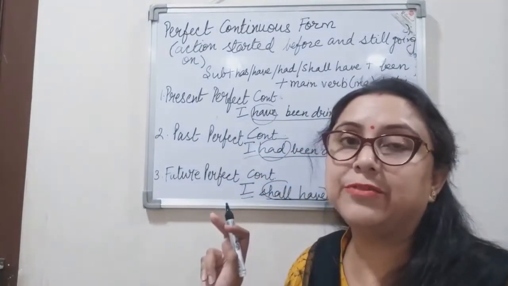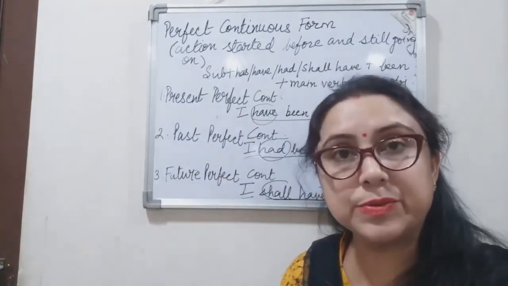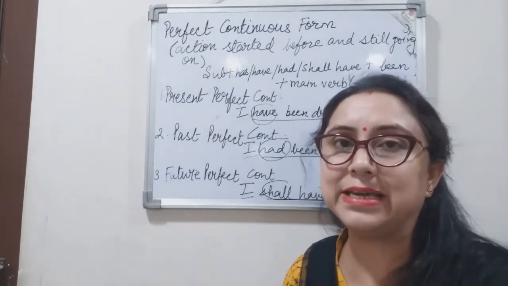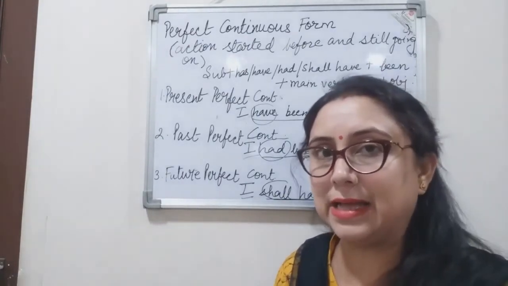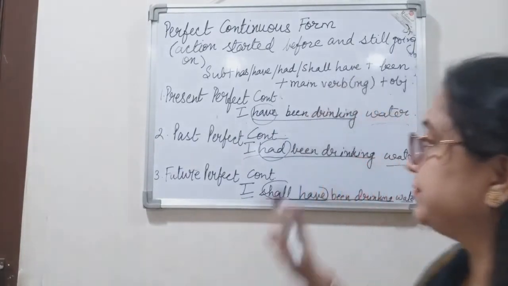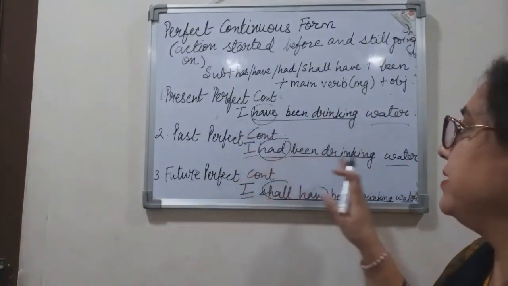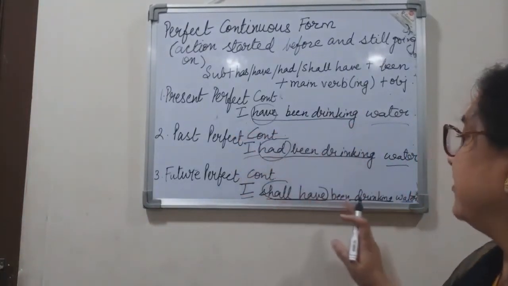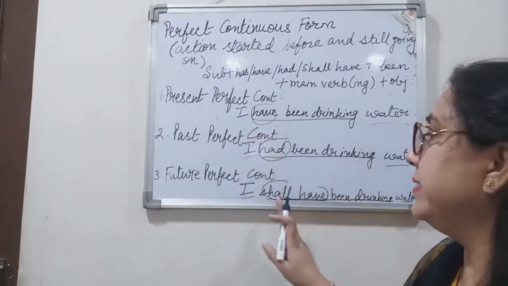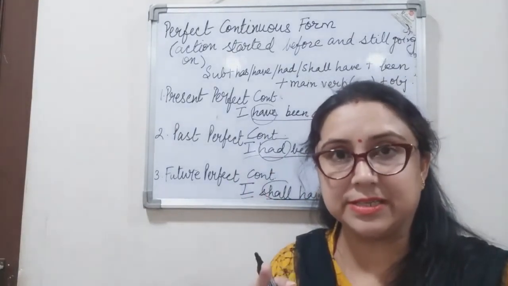We would have used has, the subject being third person singular, maybe he, she, it. With all these, we use has in present tense, not in past tense. So, I have been drinking water, I had been drinking water, I shall have been drinking water. So, the helping verbs are have, had and shall have, which we read in perfect tense, right?